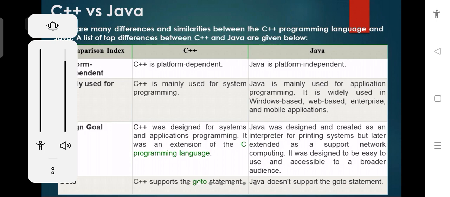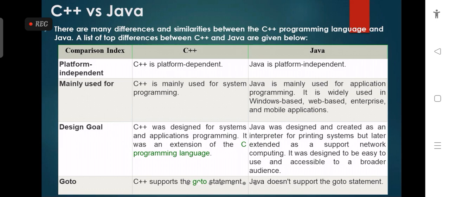Okay. So here we see the design goal of C++. The design goal of C++ was that system and application programming could be created. It was an extension of the C programming language. But Java was designed and created as an interpreter for printing systems, but later extended to support network computing, and it was designed to be easy to use and accessible to a broader audience. And now it is used in a number of areas where Java's goals are applied.